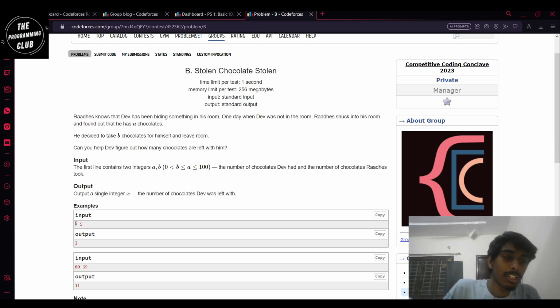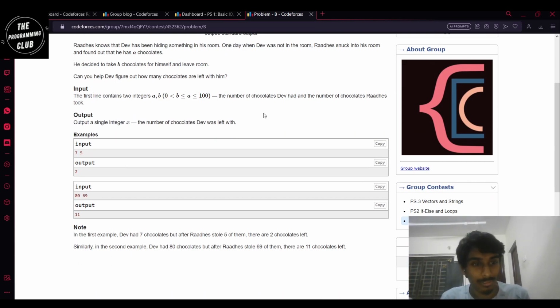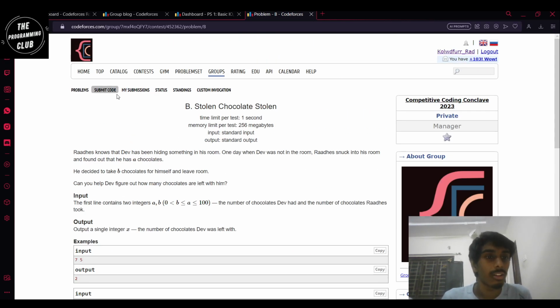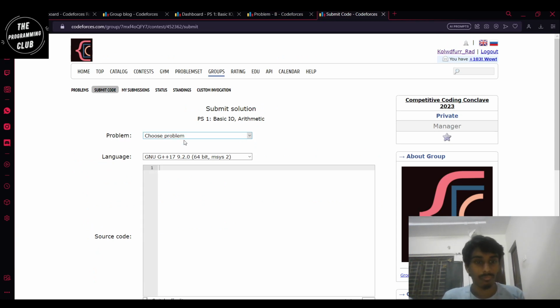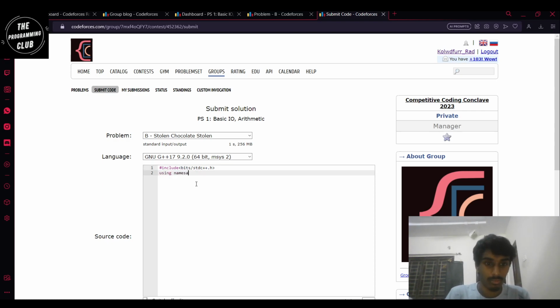So the first line of the input is basically A and B. A is the number of chocolates that Dave had, and B is the number of chocolates that I took. That's me. So we have to output the number of chocolates which Dave has left with him. So let's write the code. So int a comma b.